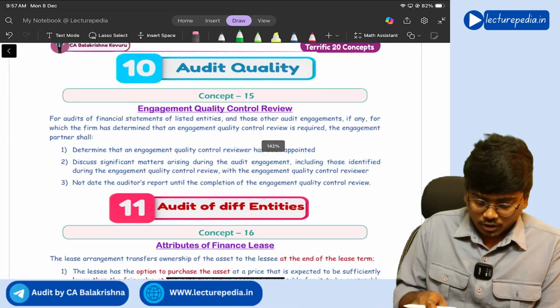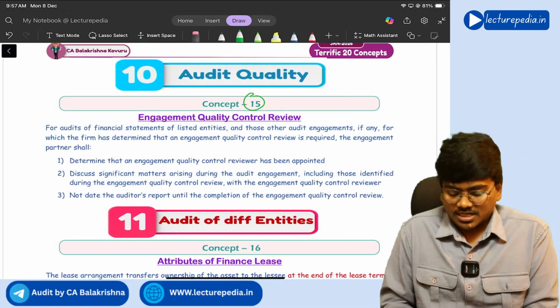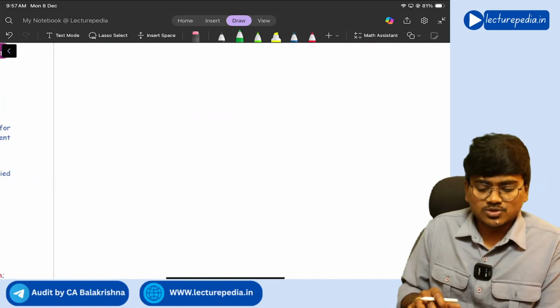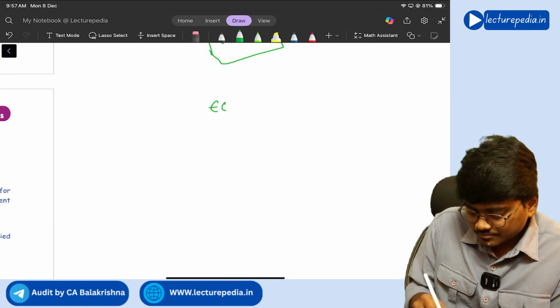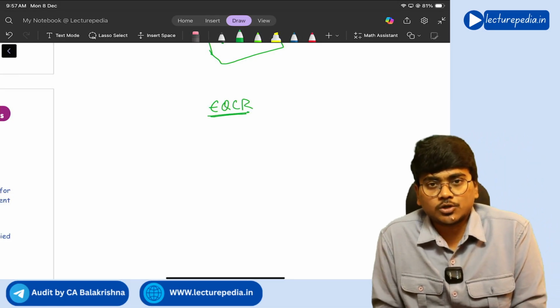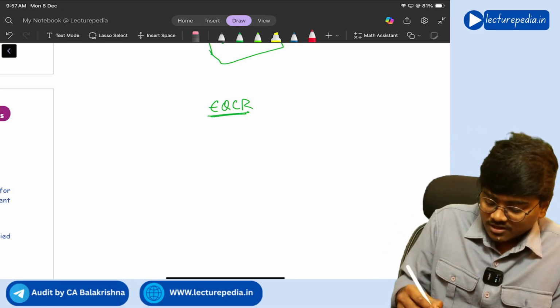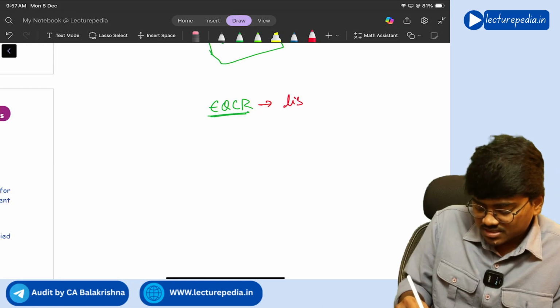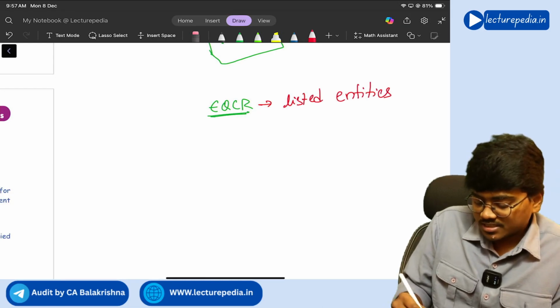Next, concept number 15, engagement quality control review from SQC 1 and SA 220, right? EQCR. EQCR will be shortly calling it as, right, engagement quality control review. Now, what is this engagement quality control review? First of all, it is applicable only for the listed entities, right? It is applicable only for the listed entities.